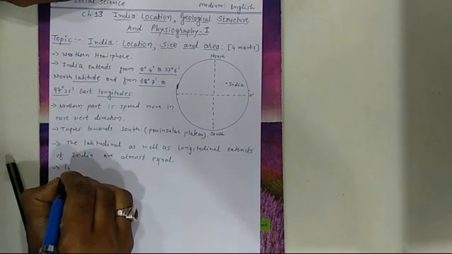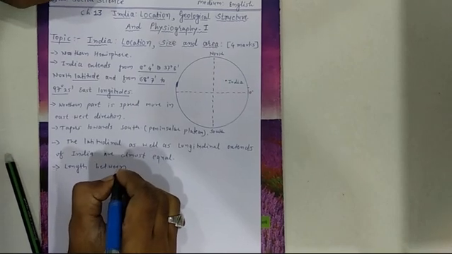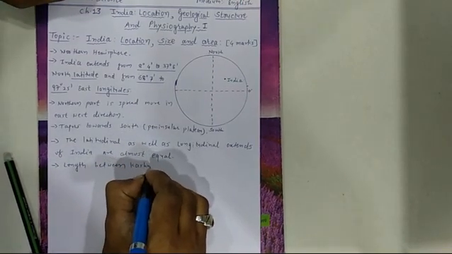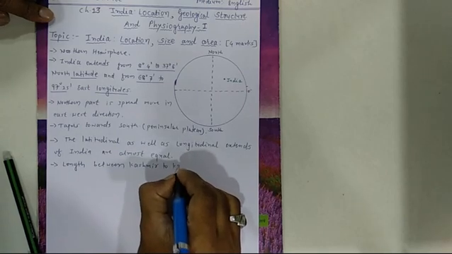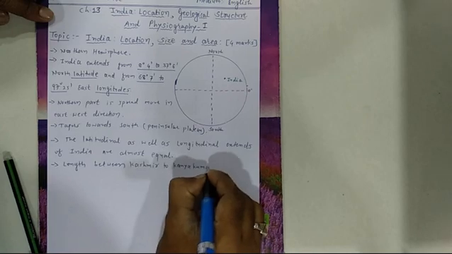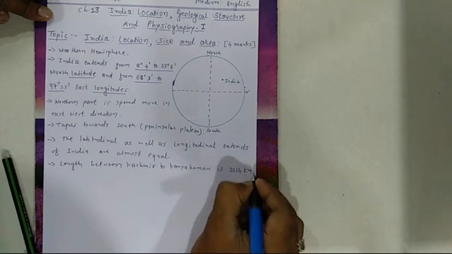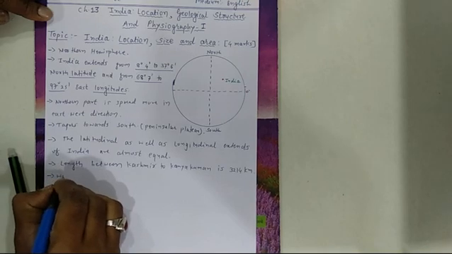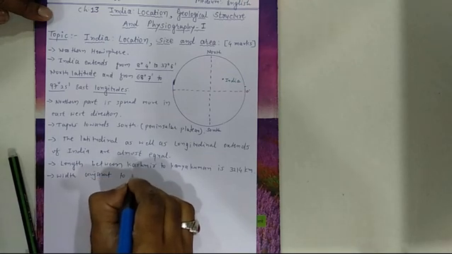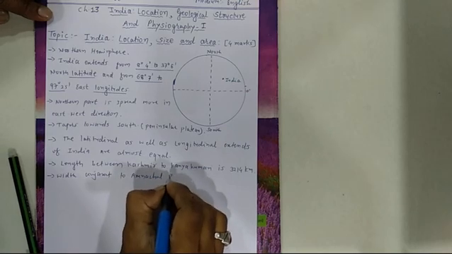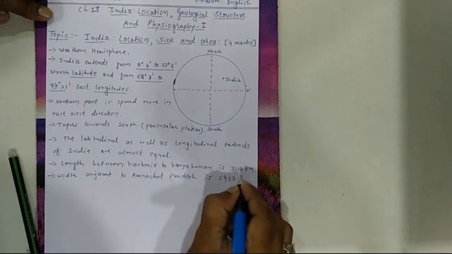The length between Kashmir to Kanyakumari is, please remember this, 3214 kilometer, and from Gujarat, or you can say the width, from Gujarat to Arunachal Pradesh is 2933 kilometer.